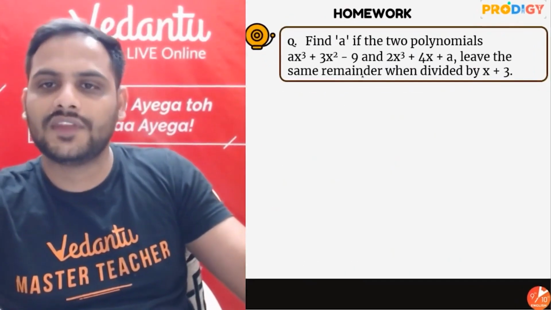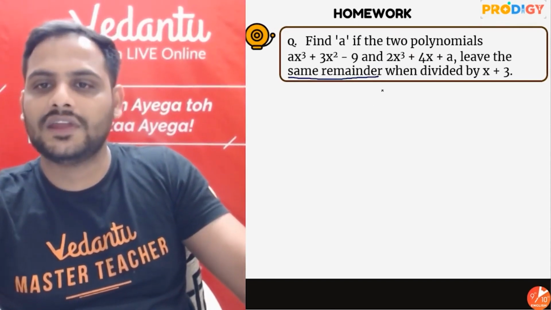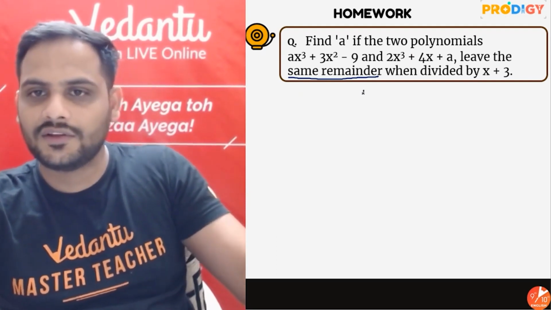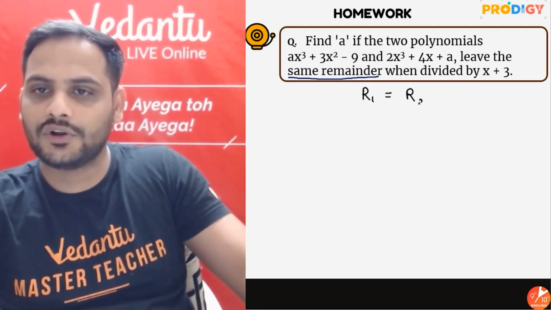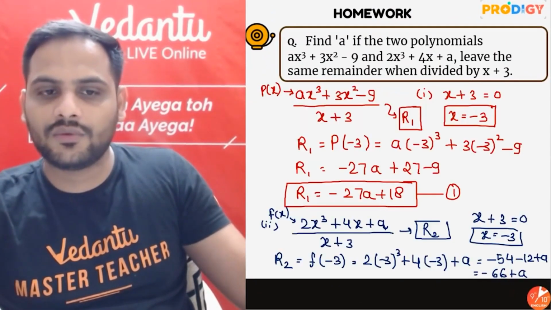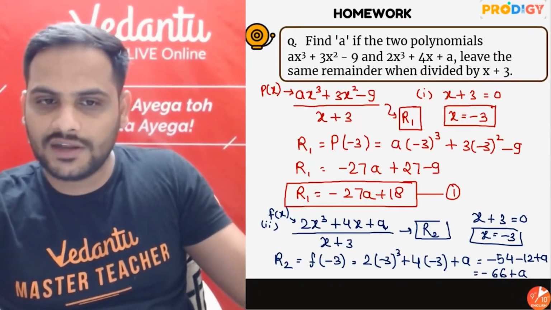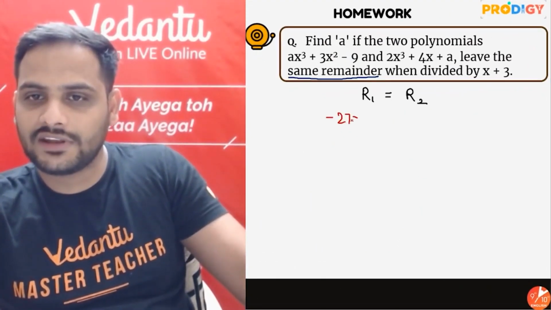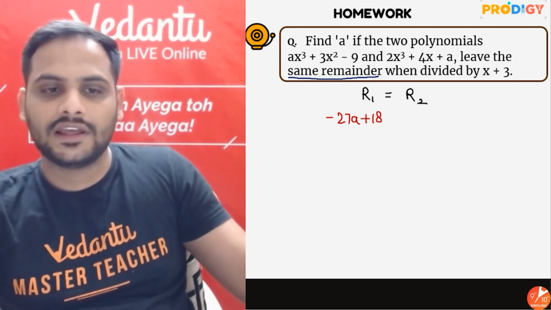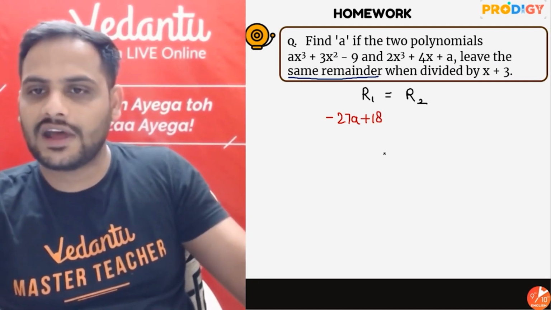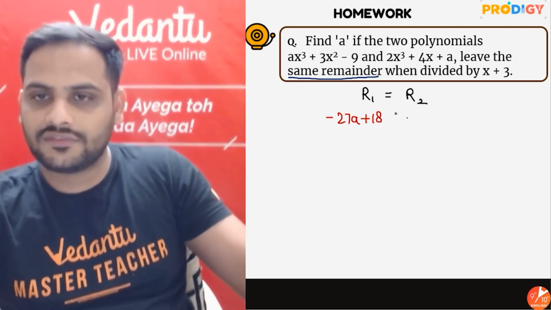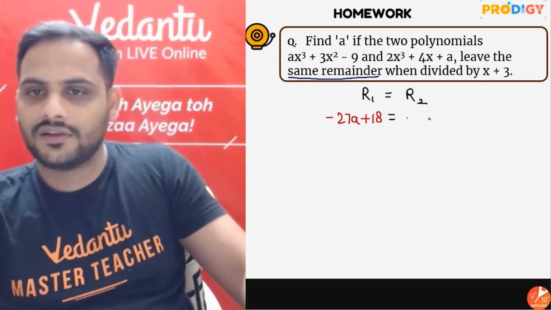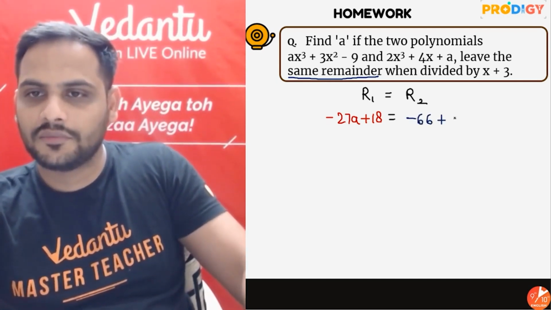Beta, we know that we have the same remainder. That means I can clearly say R1 is equal to R2. Right? So we can say, sir, R1 is equal to R2. What is R1 equal to? Sir, R1 is equal to minus 27a plus 18. So I can say minus 27a plus 18 is equal to R2. What is R2 guys? R2 is minus 66 plus a.